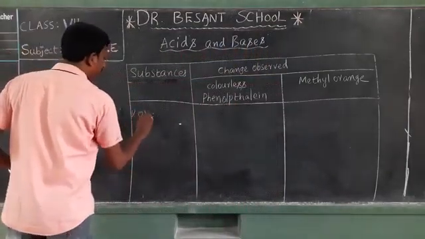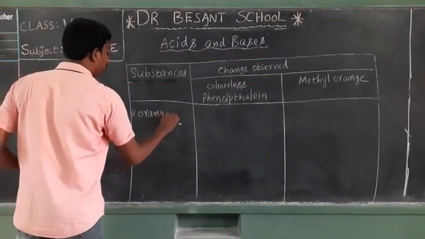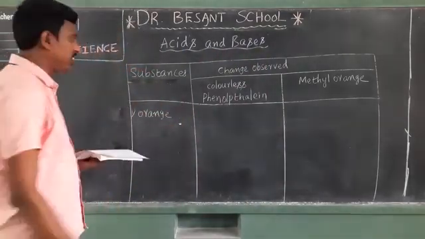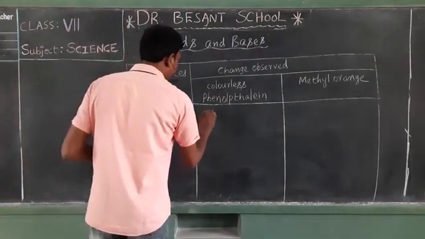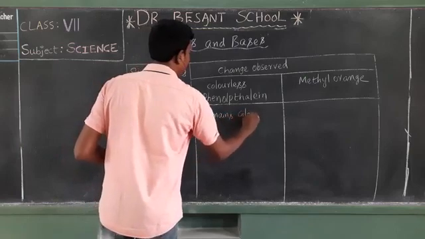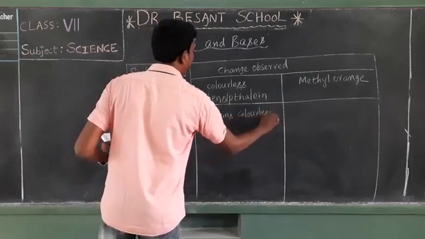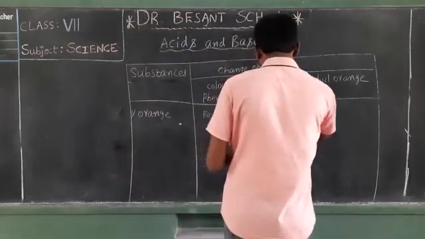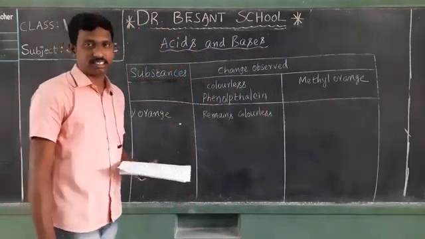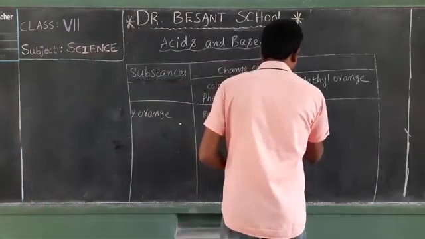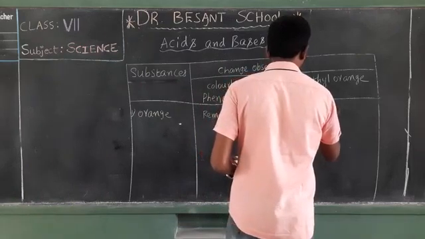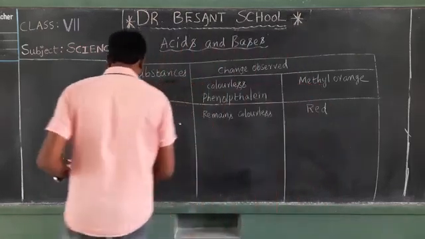First one, orange. Which nature? Acidic in nature. So there is no change in the color; it remains colorless. When it comes to methyl orange, as orange contains which acid? Citric acid. Acidic in nature, so the methyl orange turns to red color.